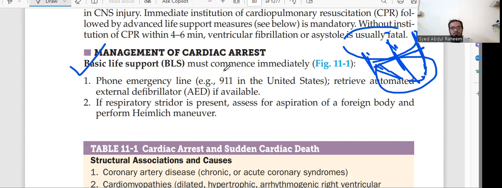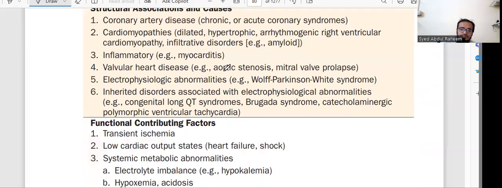Okay, so this is the first thing. And the second thing is that you have to check the pulse within 2 to 3 seconds, mostly the carotid pulse. If the pulse is there, then what you have to do? Check whether the person is breathing or not. Just checking the pulse and checking the respiration within 2 to 3 seconds, this is very, very important.